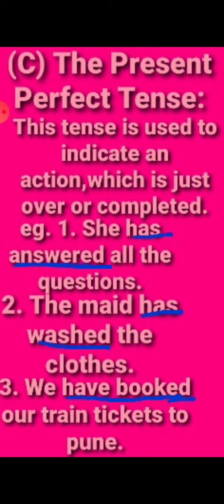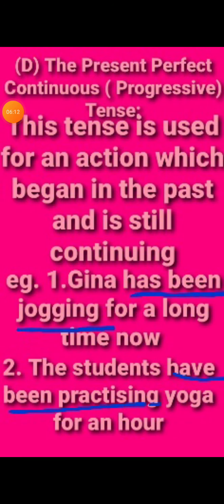It has not gotten yet, it has not become a past tense. We come to the next, the present perfect continuous or progressive tense. This tense is used for an action which began in the past and is still continuing. So like, Gina has been jogging for a long time now, means for, has been.